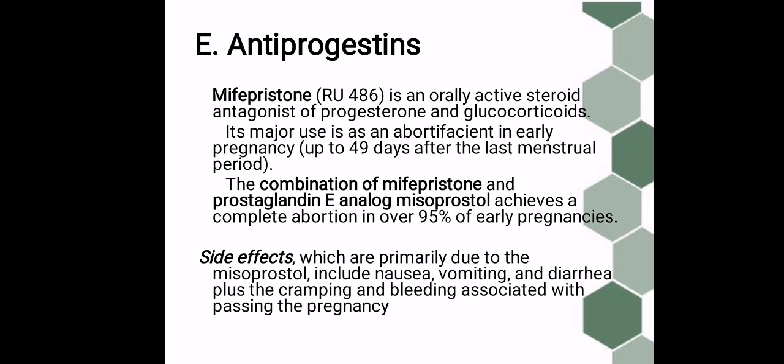The combination of mifepristone and the prostaglandin E analog misoprostol achieves a complete abortion in over 95% of early pregnancies. The side effects are due to misoprostol, which include nausea, vomiting, and diarrhea. In addition, there is cramping and bleeding associated with the passing pregnancy.